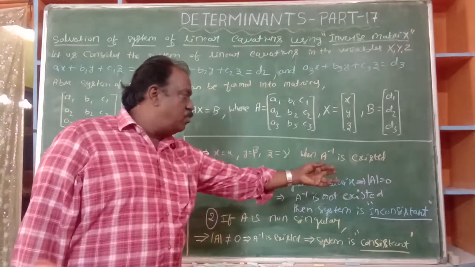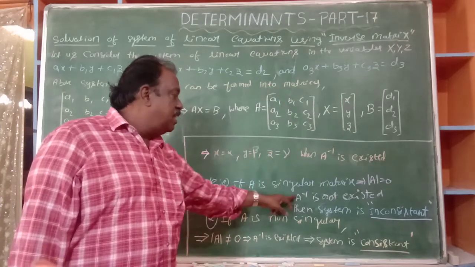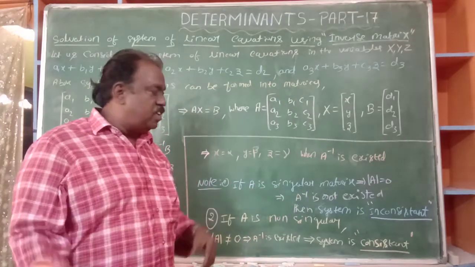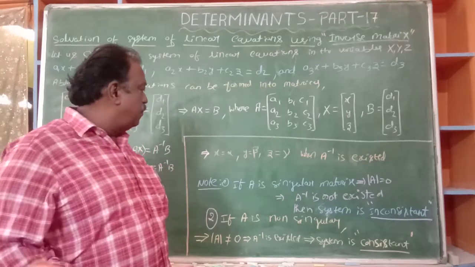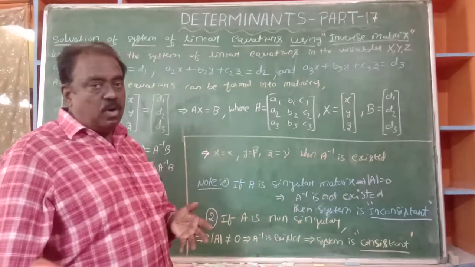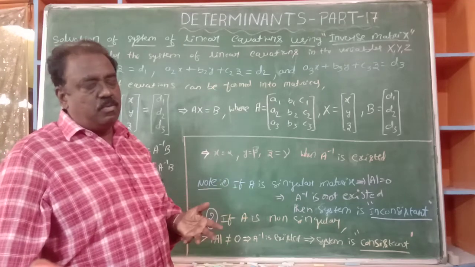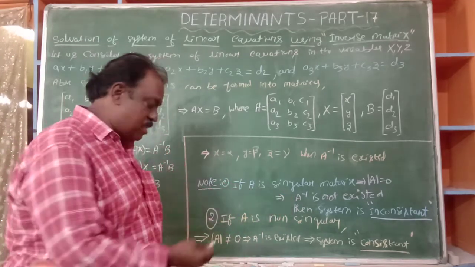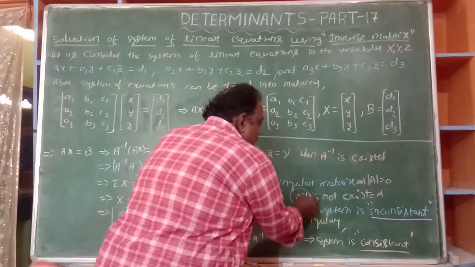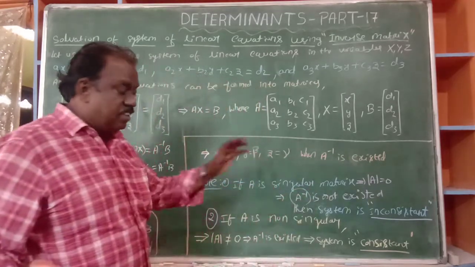If A is singular, then A inverse will not exist. Why? Because A inverse means 1 by det A into adjoint A. 1 by det A is 1 by 0, an indefinite value. 1 by 0 is not defined. So A inverse does not exist.